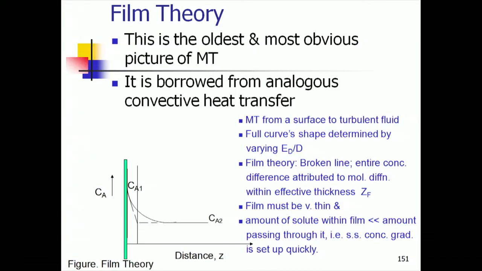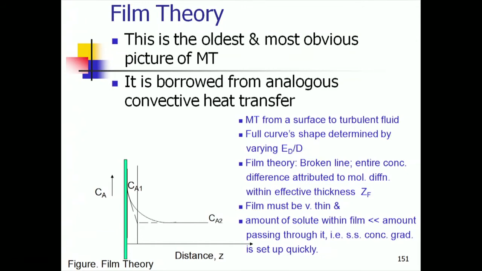Okay. So, you may ask the question, is a film a real entity with exactly this thickness? All we can say is, if the conditions are turbulent, physically we could say there is a slower moving region of air close to the solid, but we can't say that only at z equal to zf we could perceive motion of fluid. Even within this zone, the fluid is moving, it is moving slower. We might say that similar to boundary layer, we could define that this is the region where the fluid is moving slower. How do we define the extent of boundary layer?